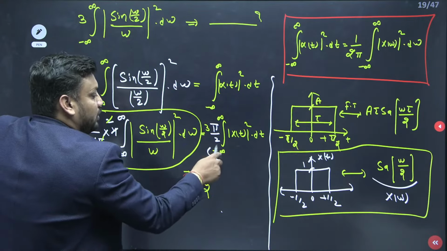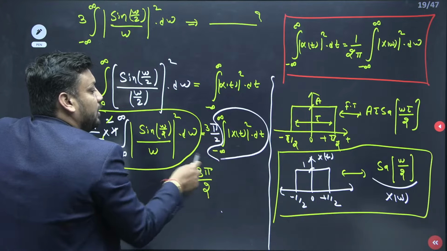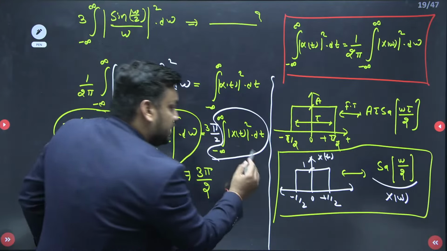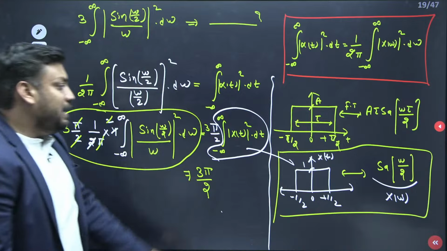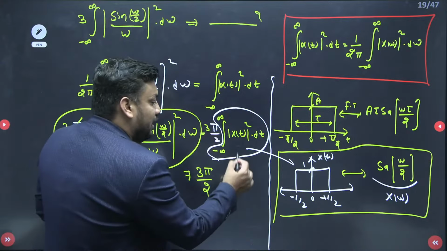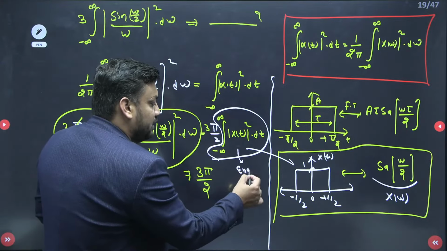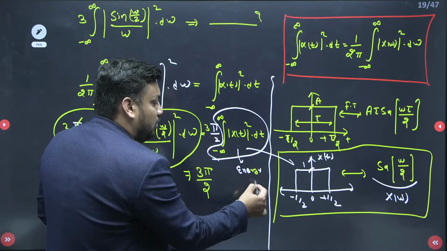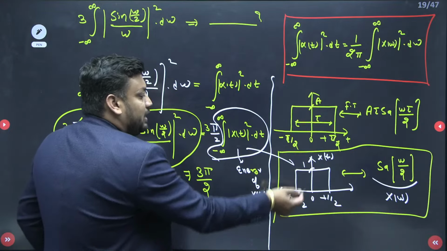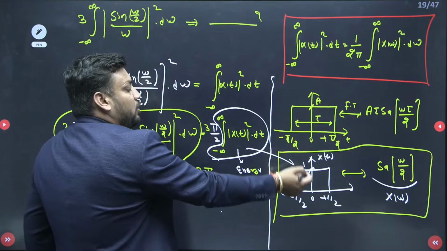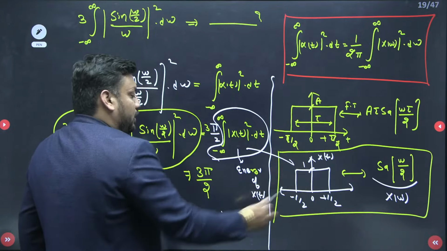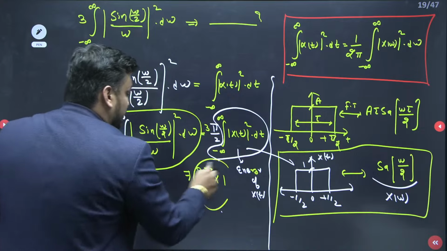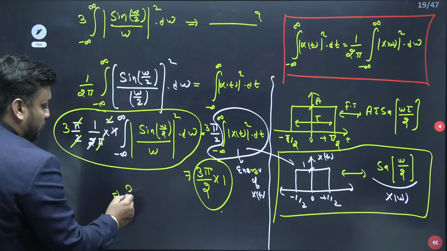And what is the integral from minus infinity to infinity of mod of x(t) whole square dt? What is x(t)? x(t) is this. This itself says that it is the energy of x(t). So what is the energy of x(t)? Magnitude whole square, A square into B, so 1 whole square into 1, which is 1. So energy is 1. So the final answer is 3 pi by 2.